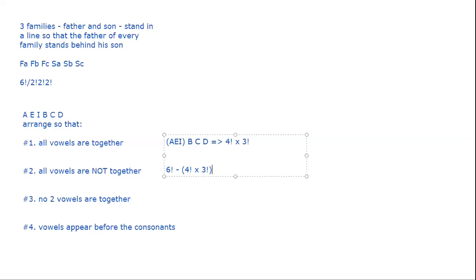Now, if I try to do again a subtraction, so total cases minus all three together, minus when two of them are together. Now see, what is the problem with this is when you do two of the vowels together, and that's the only condition you put. When you are arranging all of them, the case where two vowels are together, how will you do that? You will put A and E, let us say, as a single unit, and then I, B, C, and D. So they will all move around.